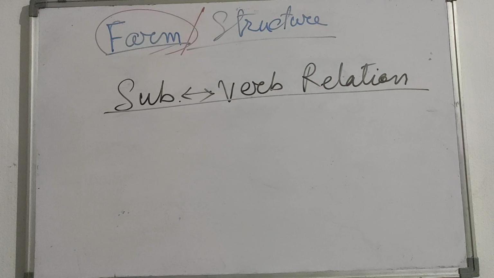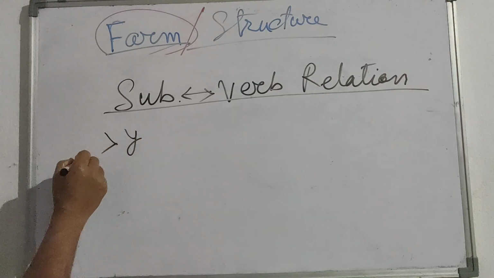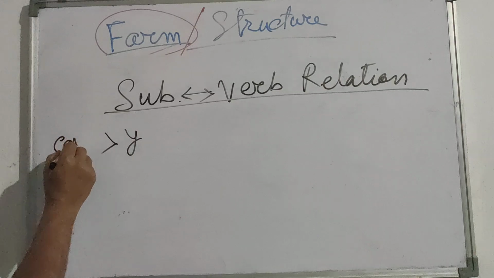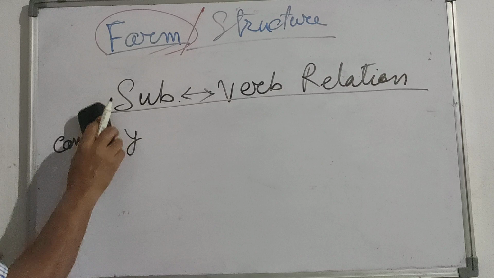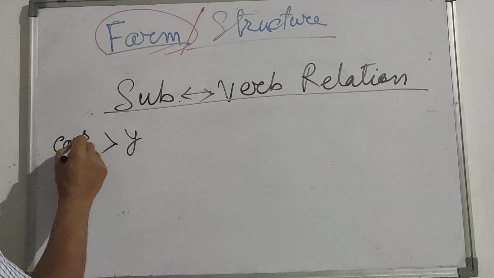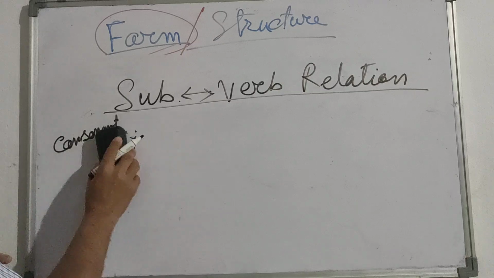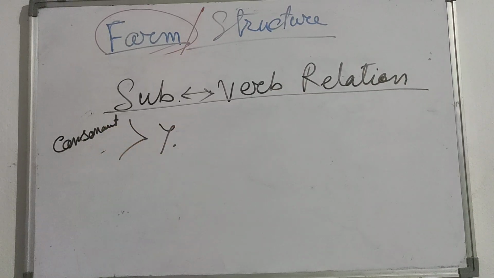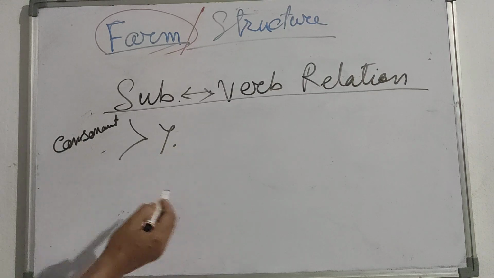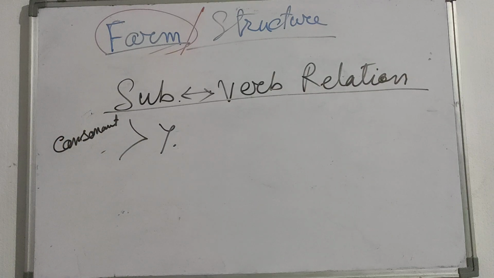And now, if the y is preceded by a consonant, C-O-N-S-O-N-A-N-T. In the earlier case we saw that y was preceded by a vowel. Now if y is preceded by a consonant, then what will happen?